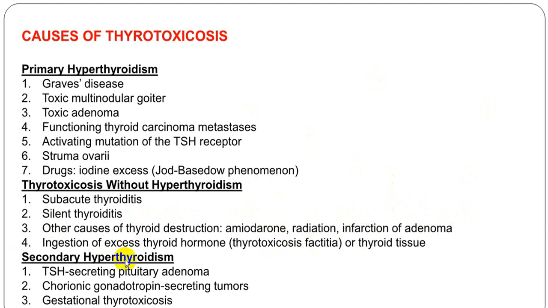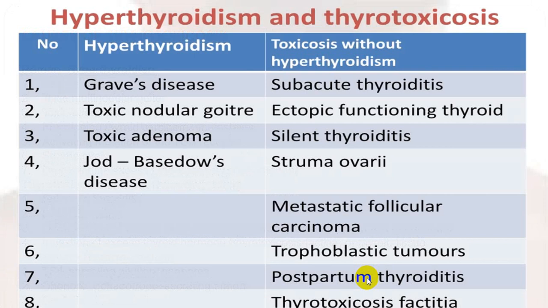In the secondary variety, it is because of a pituitary adenoma, like the beta cell tumors which secrete TSH hormone, or you can have chorionic gonadotropin-secreting tumors, which is mainly choriocarcinoma, or you can have gestational thyrotoxicosis because of excess production of gonadotropic hormones. We call it chorionic gonadotropic hormone. So that can be all the different conditions. You can divide into three groups: primary, secondary, and thyrotoxicosis without hyperthyroidism. This is in further detail.